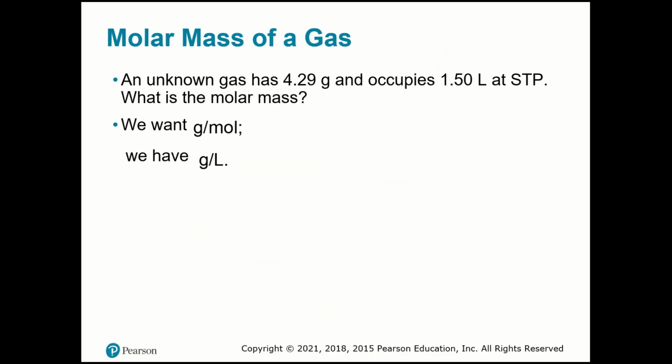Here, if you have an unknown gas of which 4.29 grams occupies 1.50 liters at STP, what is the molar mass? They want grams per mole, right? And we have grams per liter. This divided by this will give me density, grams per liter. So I want grams per mole. How are we going to do that?